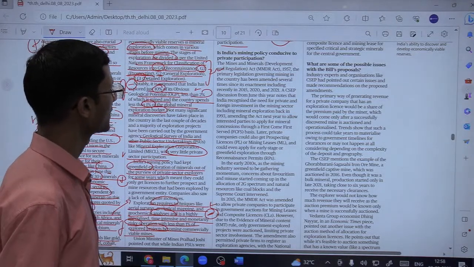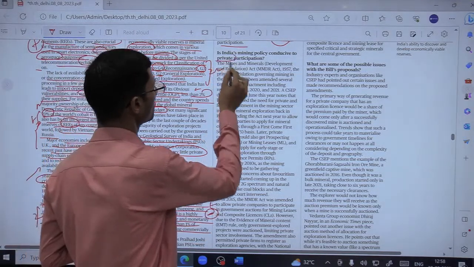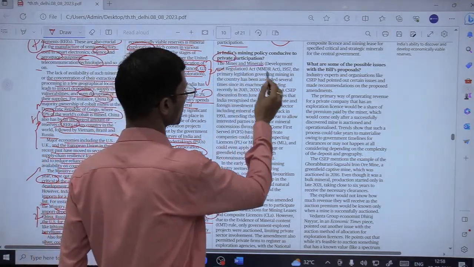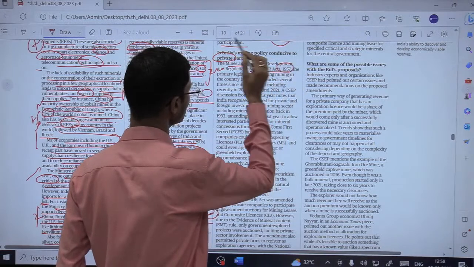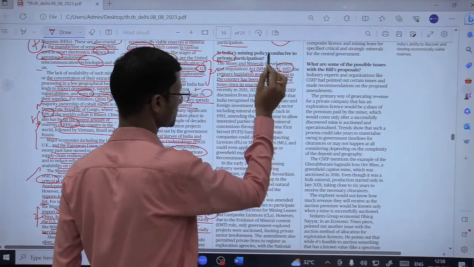So is India's mining policy conducive to private participation? Now this is a question. Remember, first of all, we have the Mines and Minerals (Development and Regulation) Act, MMDR Act 1957, the primary legislation governing mining in the country, which has been amended several times since its enactment.